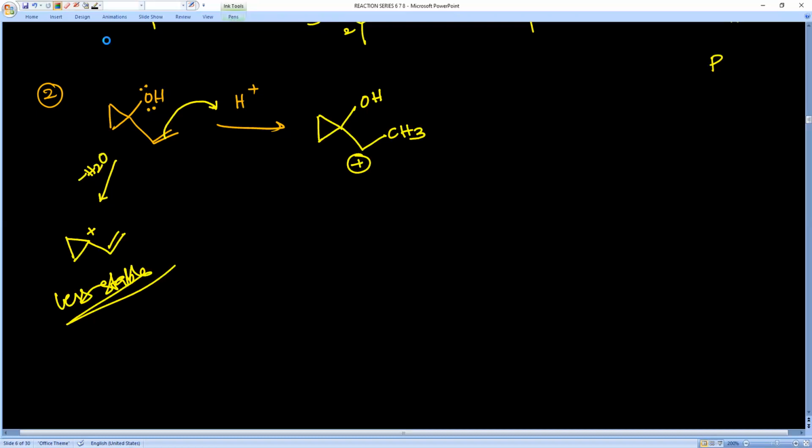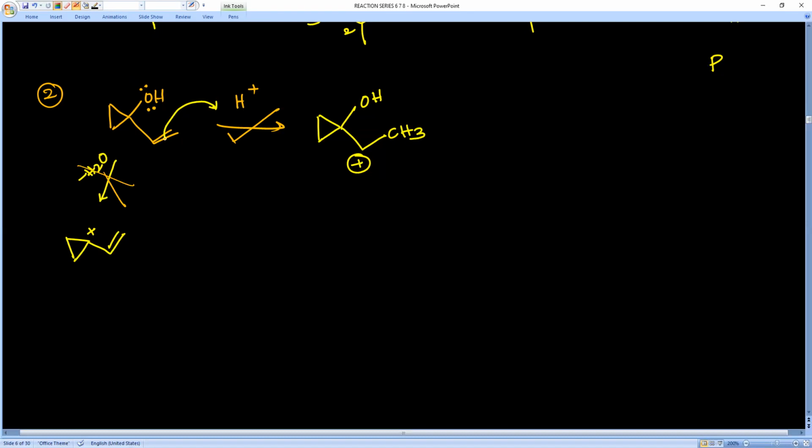Now tell me about the stabilities. Here it is a 3-member ring, adjacent to 3-member ring there is sp3 positive charged carbon. This positive charge will be stabilized by sigma resonance. But here 3-member ring with a positive charge. Therefore sigma resonance is not possible. Of course resonance is possible with this pi bond. But we know one thing, sigma resonance is more stabilizing phenomenon when we compare to normal pi bond resonance. Therefore, reaction won't occur in this direction. Reaction occurs only in this direction.